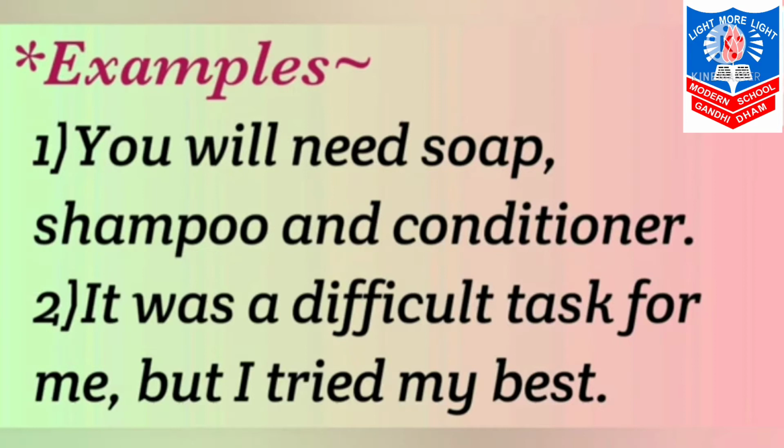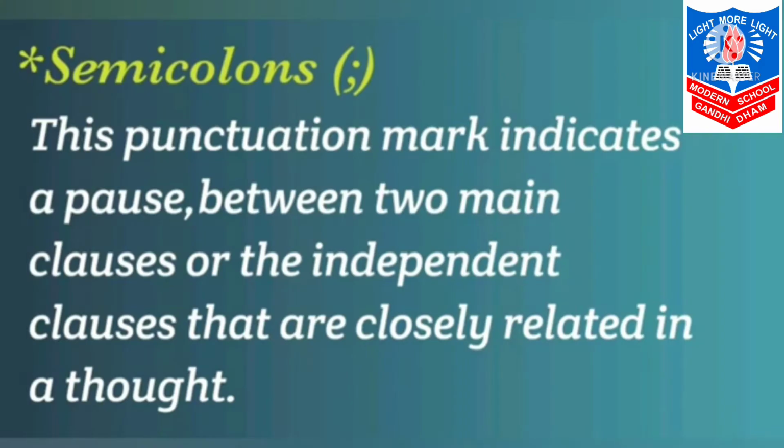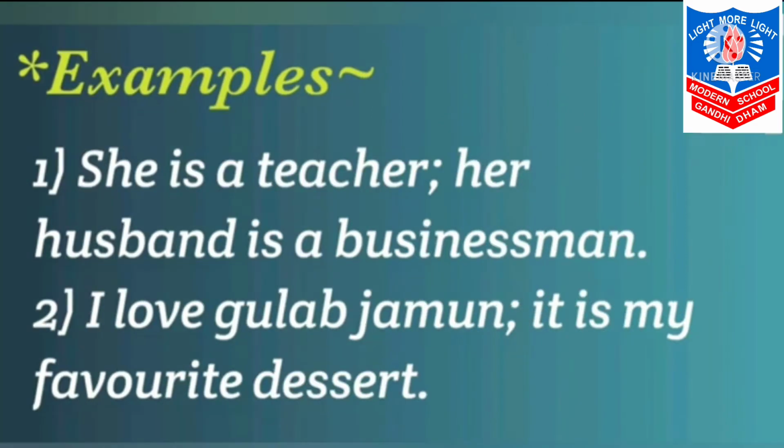In the first one, it was separated for the thing. In the second one, it was separated for the other sentence. So it is clear. The next is semicolon. This punctuation mark indicates a pause between two main clauses or independent clauses that are closely related in thought. Example, she is a teacher, semicolon, her husband is a businessman. Next, I love gulab jamun, semicolon, it is my favorite dessert. So you have seen the two sentences were closely related with each other, so we use the semicolon over here.